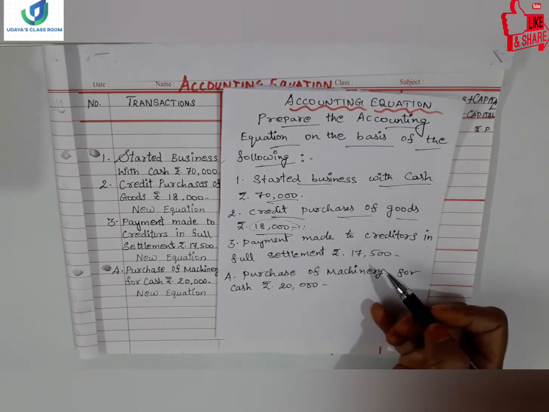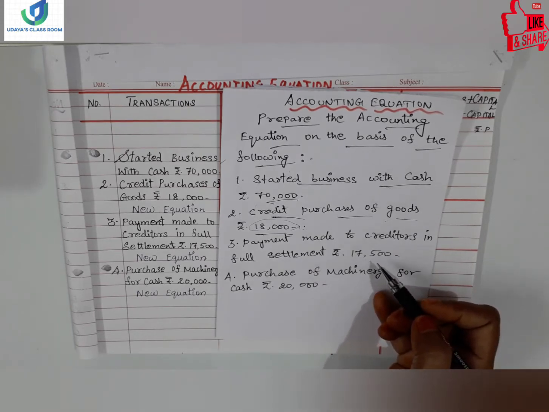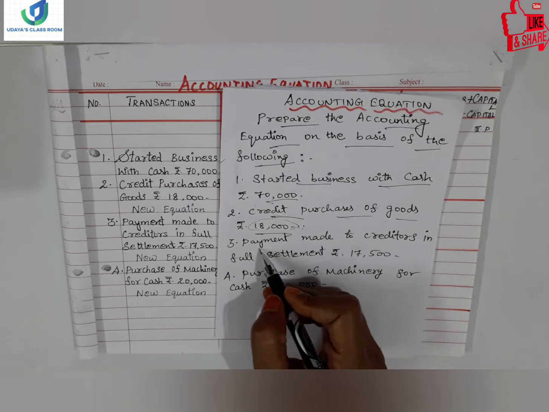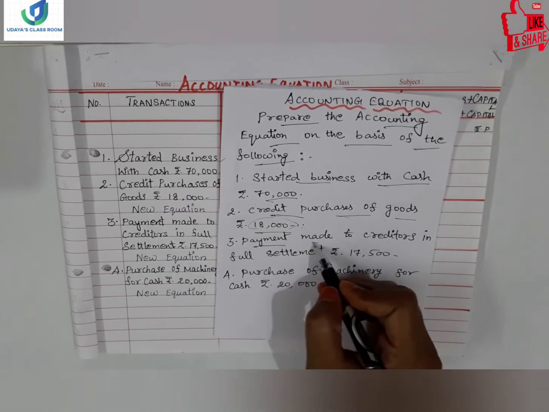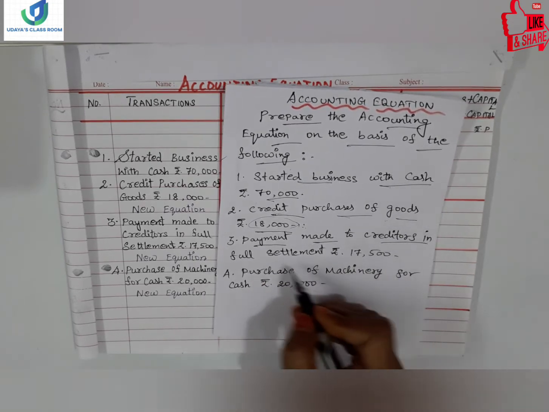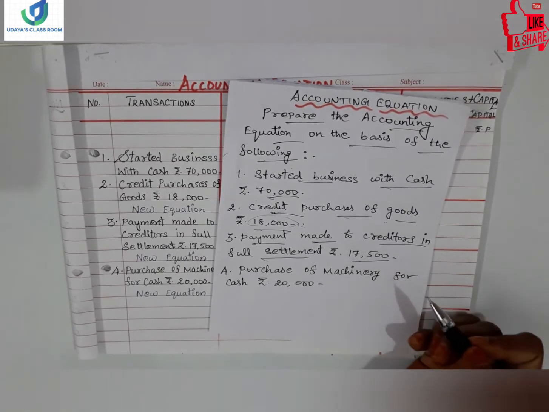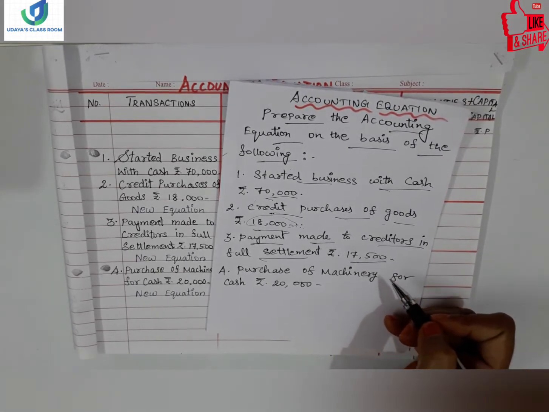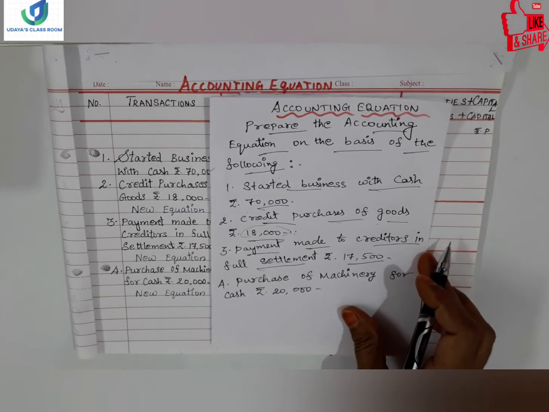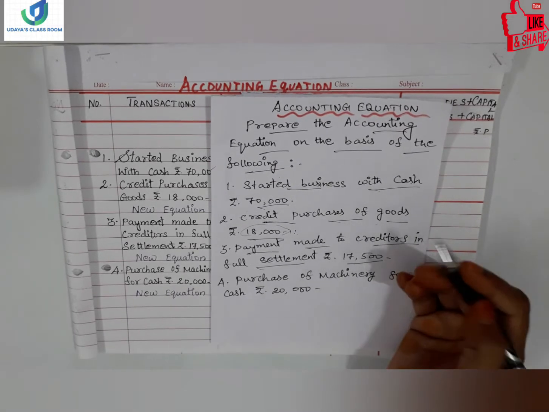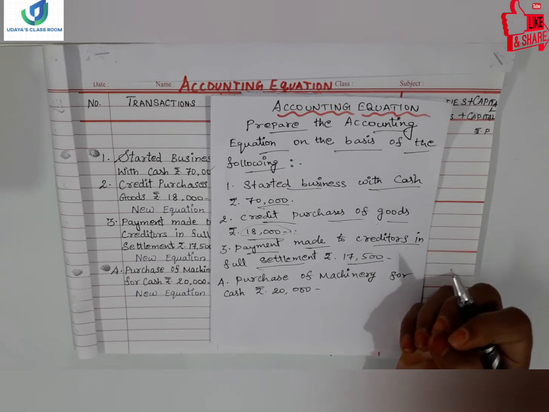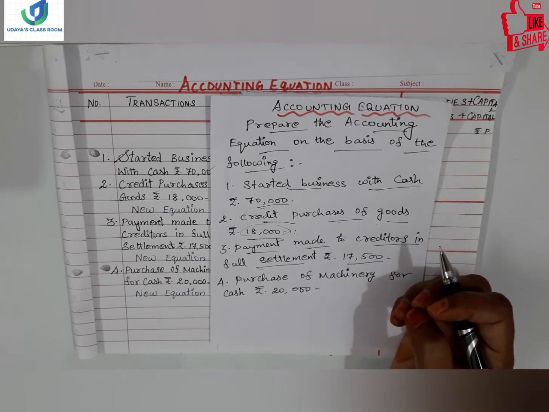So this is how we have to understand when we read any transaction. And the next transaction is payment made to creditors in full settlement rupees 17,500. While reading the transaction itself, we can understand clearly. We have to observe everything starting from the first transaction onwards.